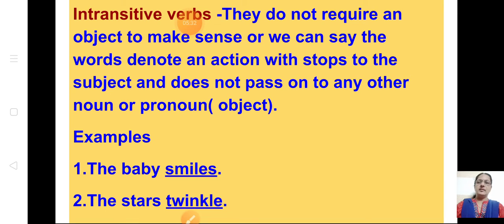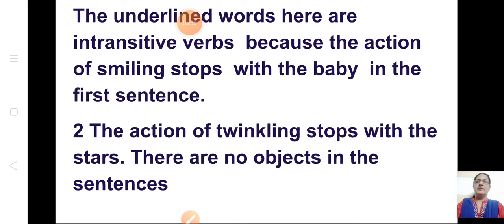See the example sentence, baby smiles. The underlined words here are intransitive verbs because the action of smiling stops with the baby in the first sentence, isn't it? The second one was the stars twinkle. The action of twinkling stops with the stars. There are no objects in the sentence. So when there is no object, it is called intransitive, and when there are objects, it is called a transitive sentence. The action is passed on to the object. Okay, understood? Transitive and intransitive.